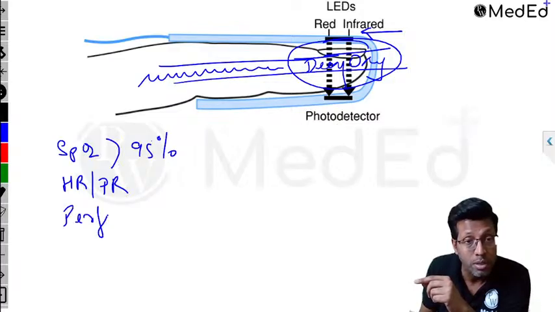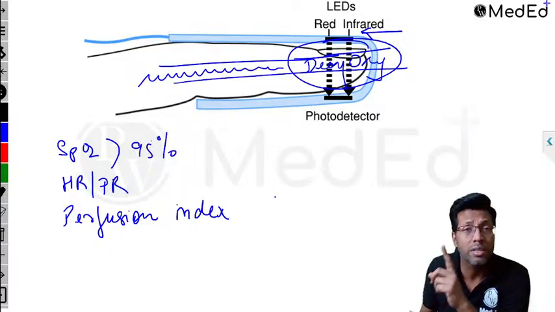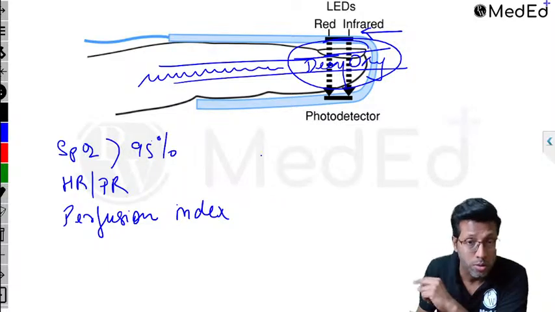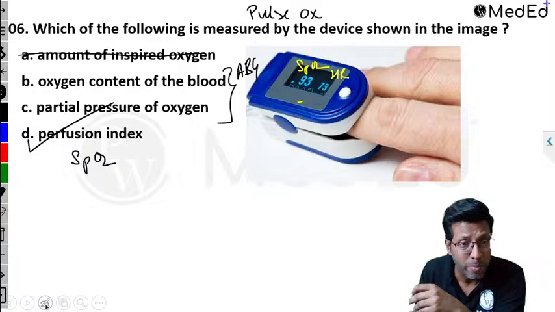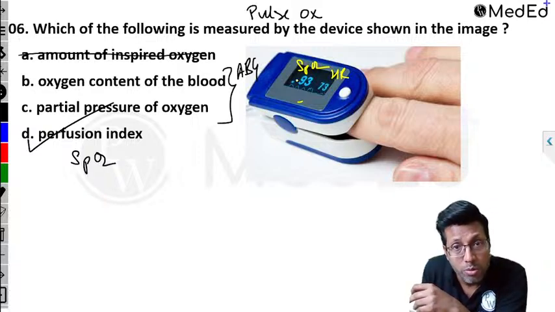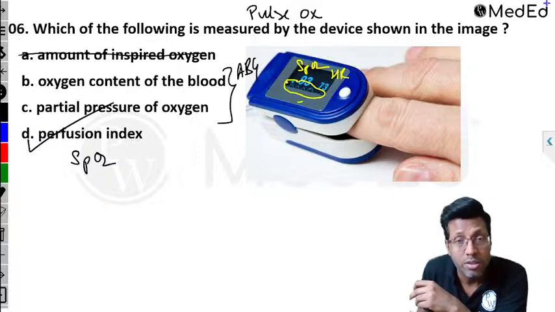The third thing which you see is perfusion index. And guys, all of you must have seen in every pulse oximeter, whether at home also, a graph which comes like this, which is seen here also. Can you see this? You can see a graph here also. Every pulse oximeter will show you this graph. This is what is seen.